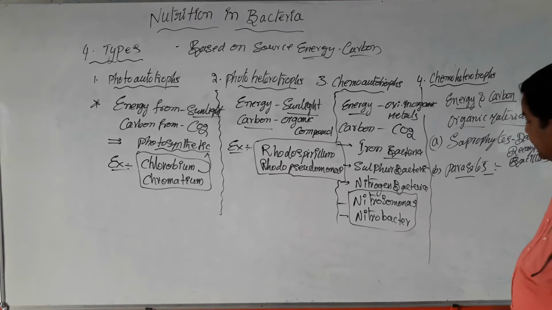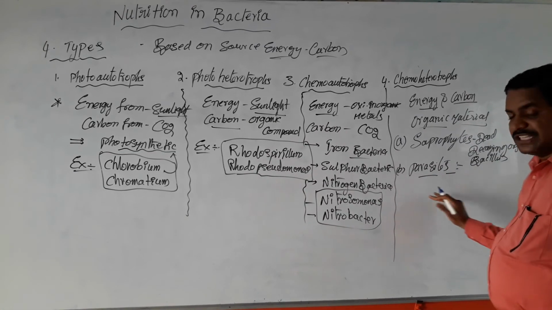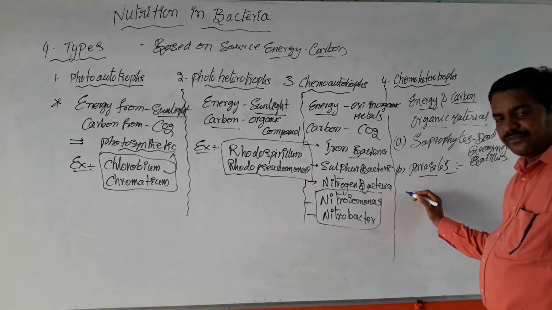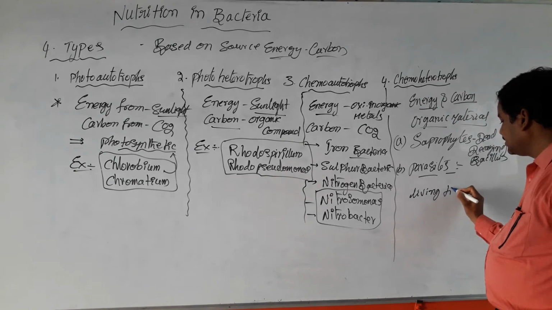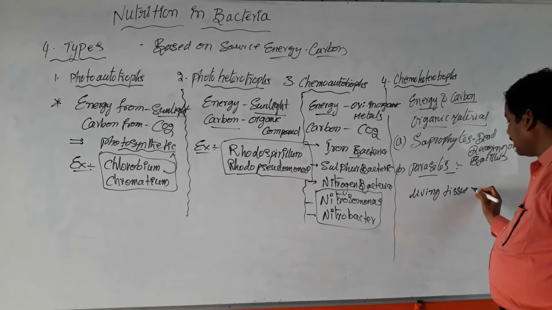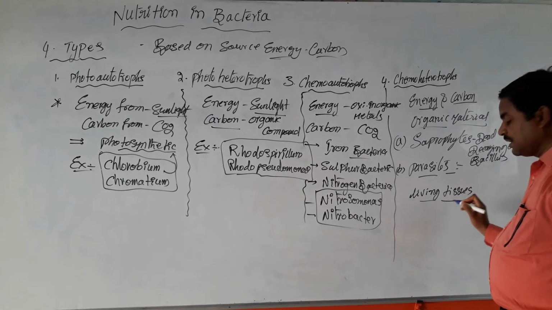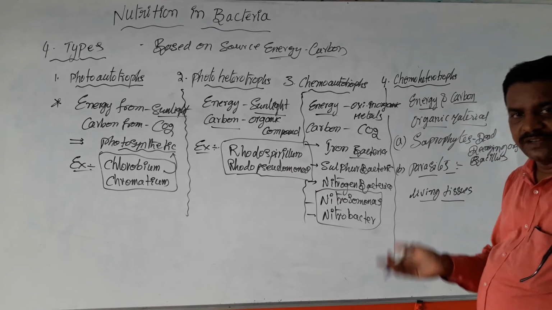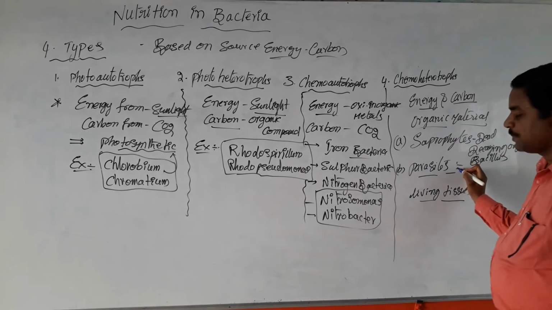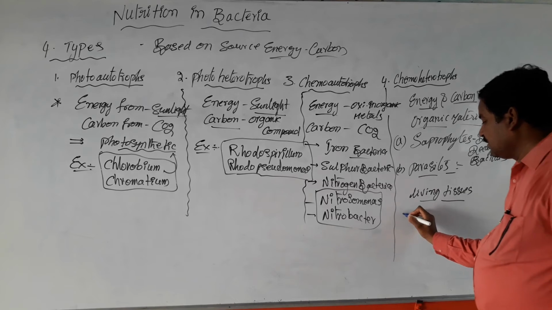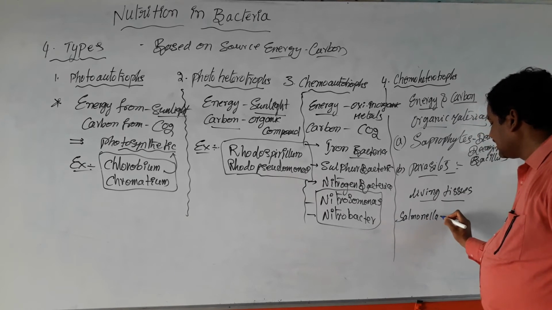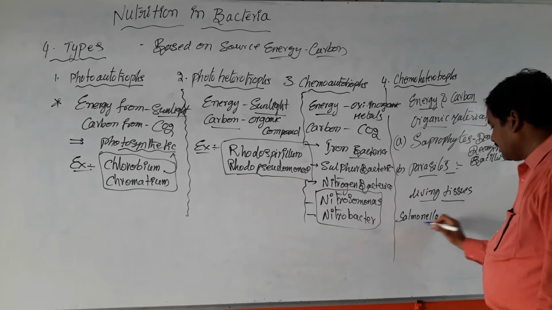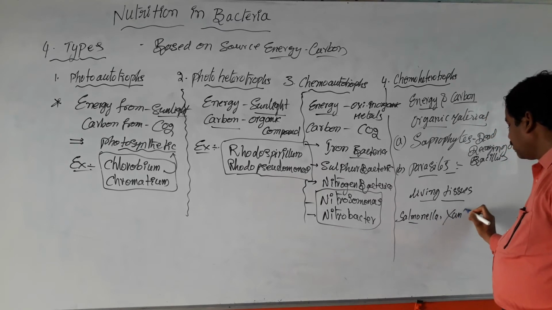At the same time, parasites are generally found on living tissue. The chemoheterotrophs which are dependent on living organisms for their nutrition are considered parasites. Examples are Salmonella and also Xanthomonas.